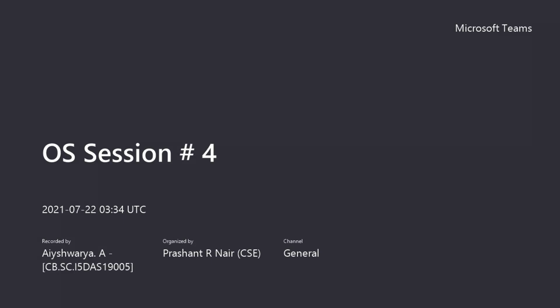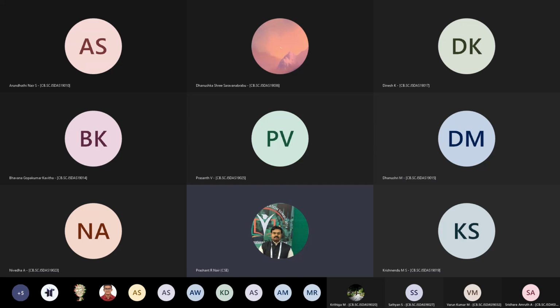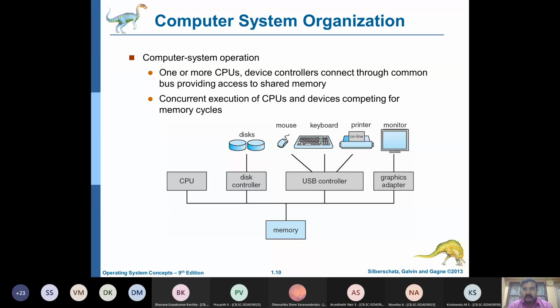between the hardware and the user, right? The user may be using the keyboard, which is an input output device. The user may be using a printer, the monitor, a mouse, keyboard. The user may be copying files from one drive to another drive. But all these activities are coordinated by the operating system.